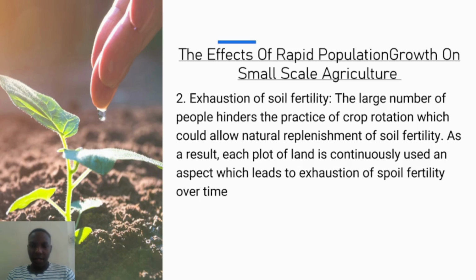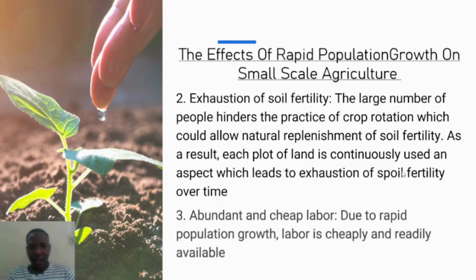Rapid population growth leads to the exhaustion or decrease of soil fertility because of the lack of crop rotation that is likely to occur due to the large population within the given area. So that's clear.